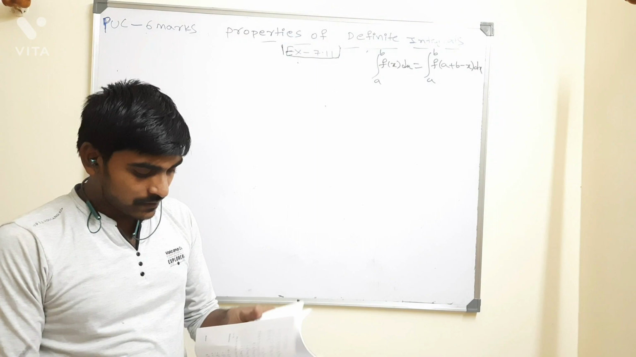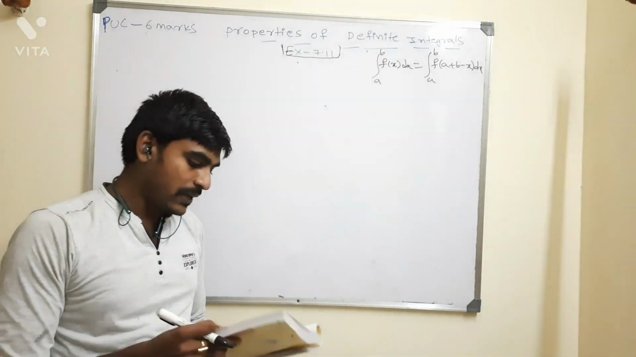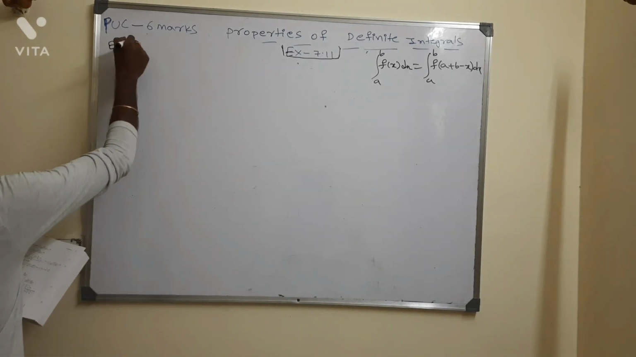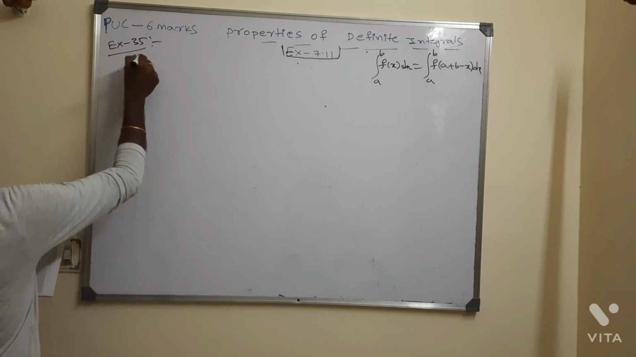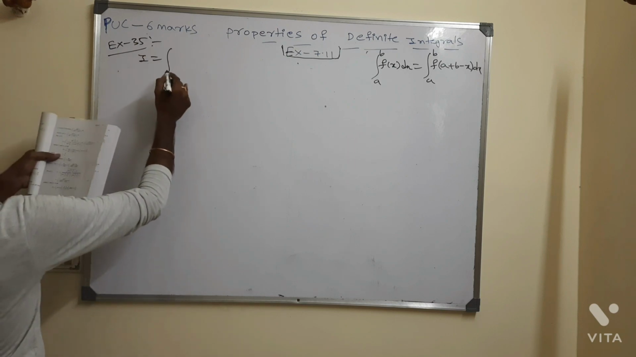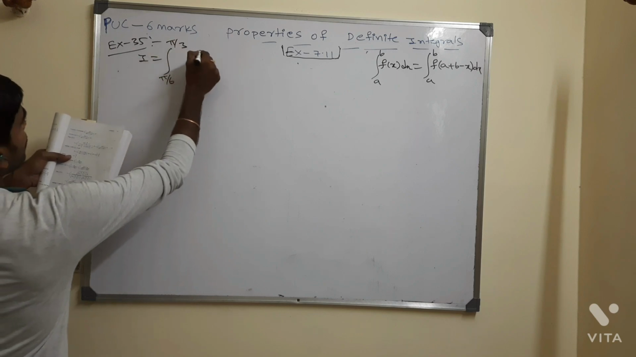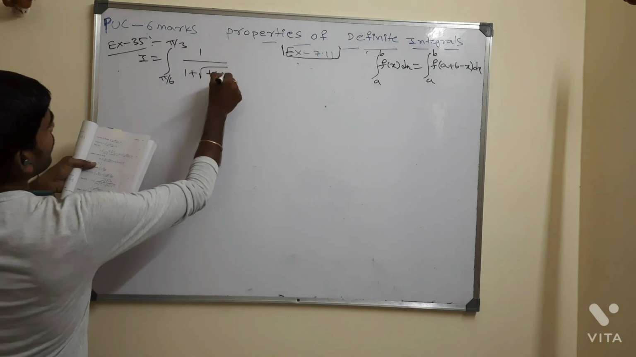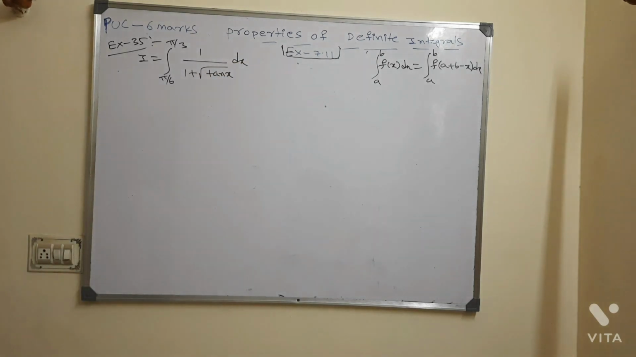Example number 35. I is equal to the integral from pi by 6 to pi by 3 of 1 divided by 1 plus root of tan x, whole dx, right? This is the thing I have. So how to do this?